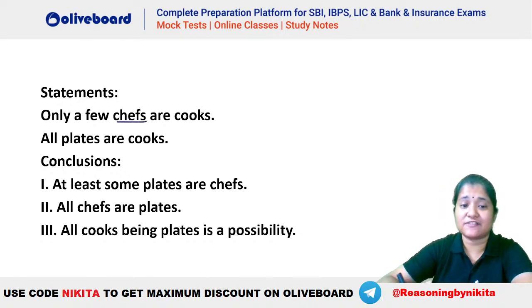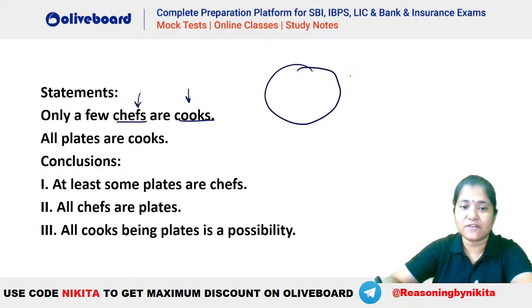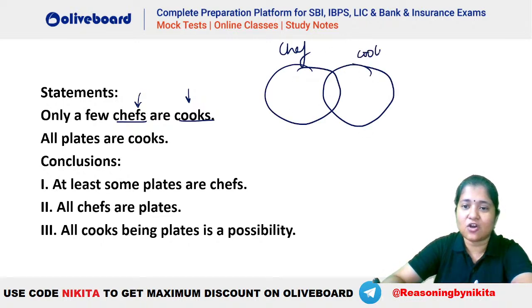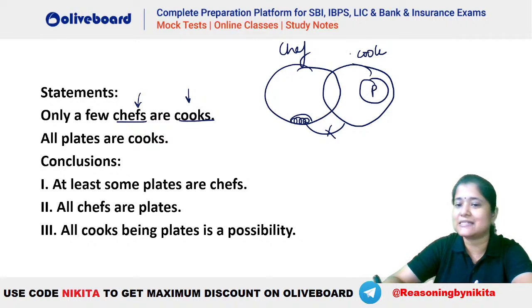Only a few chefs are cooked. Now be careful, here we have used the same kind of alphabet for both of them, right? So be careful. Only a few chefs are cooked means some chefs are cooked and some chefs are not cooked, right? This will be the diagram. Now all plates are cooked. So plate has to be inside cook, right? This is the diagram that we have.